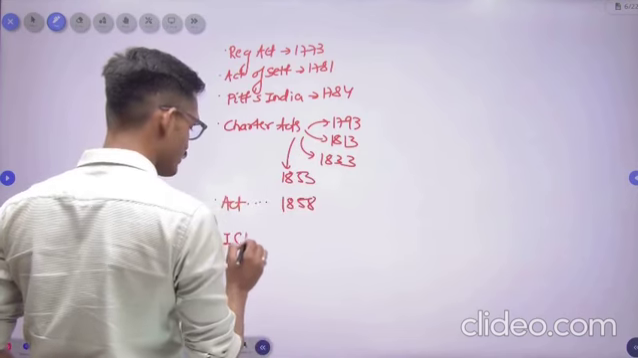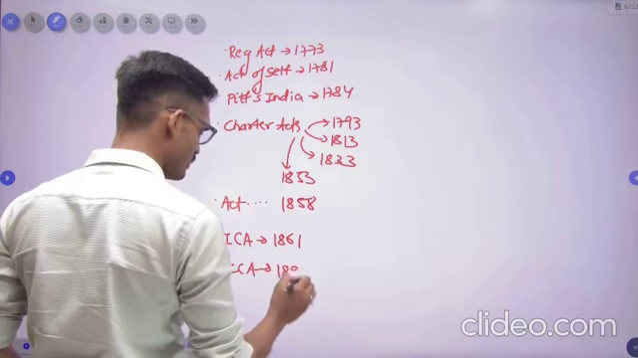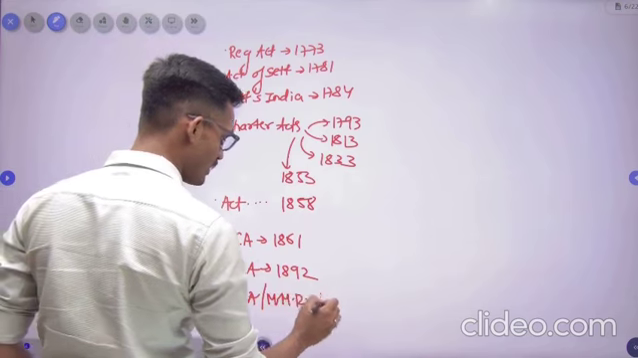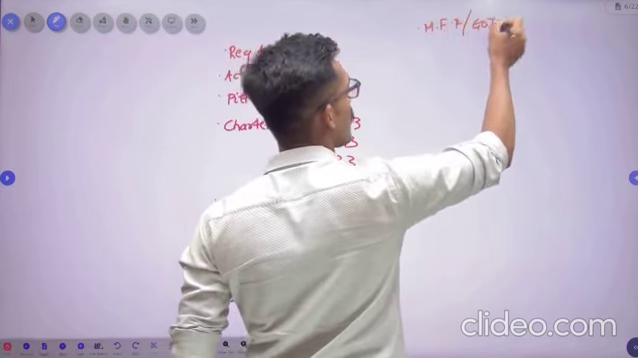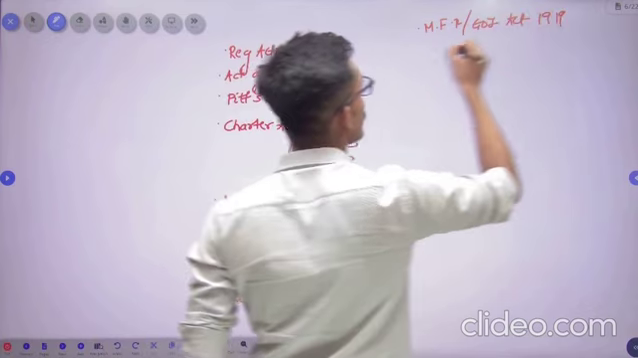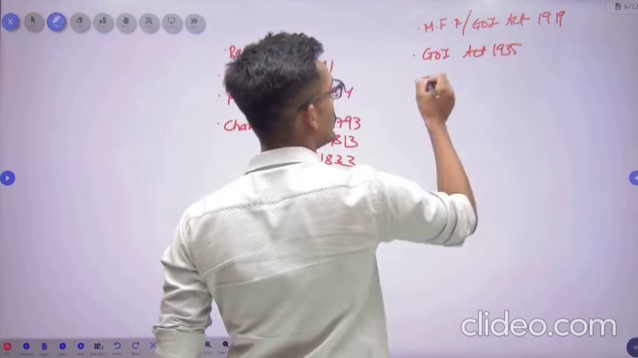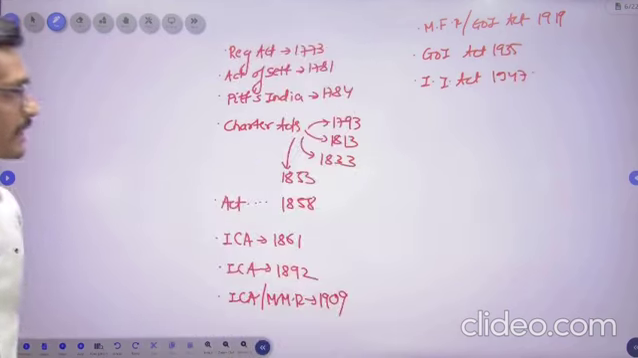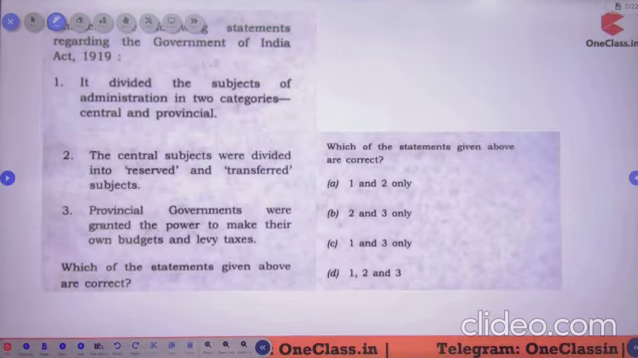Then you have the Indian Councils Act 1861. Then the Indian Councils Act 1892. Then the Indian Councils Act, also called the Morley-Minto Reforms, of 1909. Then the Montford Reforms or the Government of India Act 1919. Then the Government of India Act 1935. And then the Indian Independence Act 1947. These are the acts which were passed by the British Parliament during the times. So quickly I've explained to you.